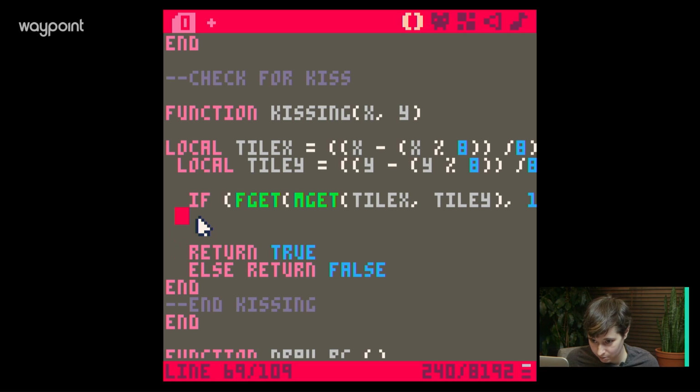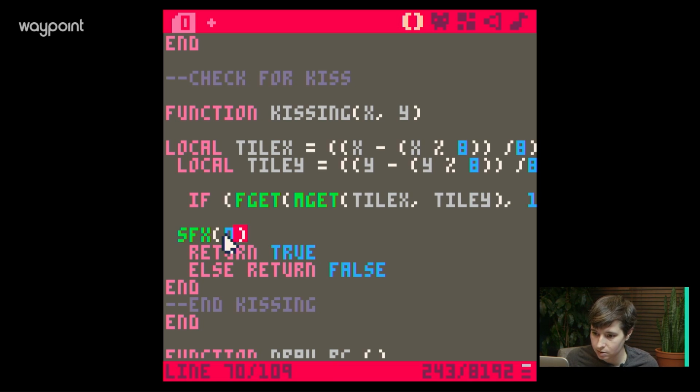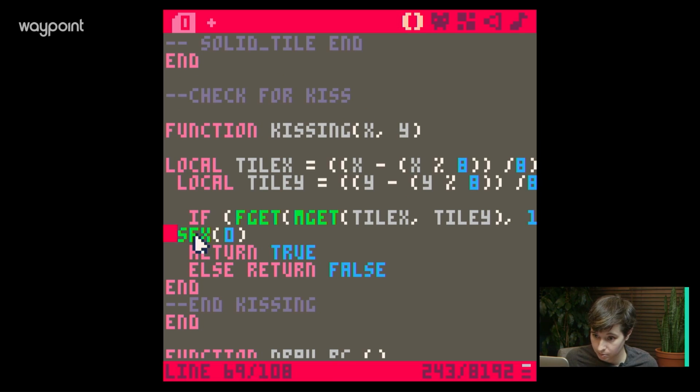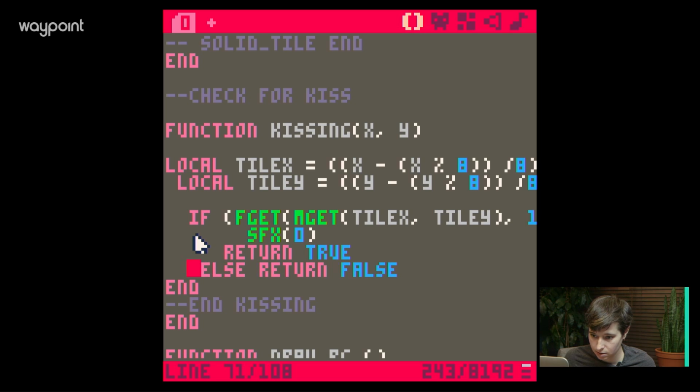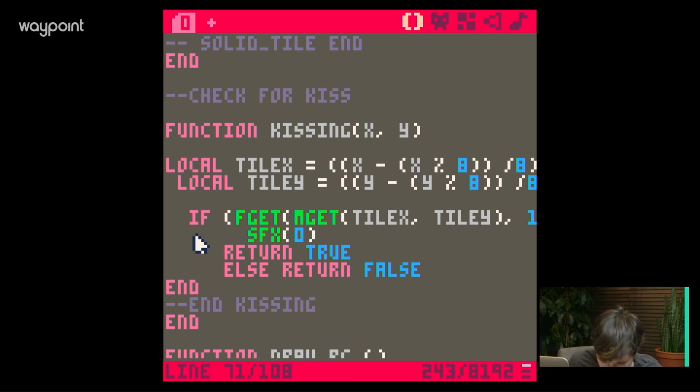I totally agree, making another function for the kissing probably makes sense, but SFX 0. So do this stuff. I want to say do this stuff, and then let's make this a little cleaner. Okay, that should work, I hope. I hope this works. All right, ready?